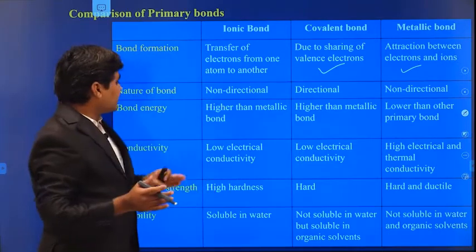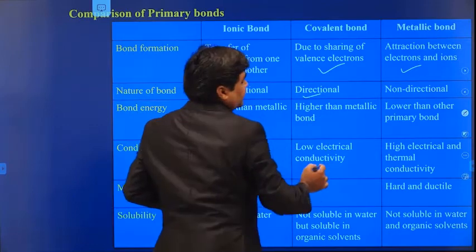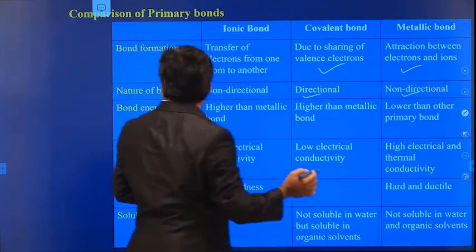And this nature of bond is non-directional, and the covalent bond is directional in nature. So the metallic bond is non-directional in nature. Why is it so?